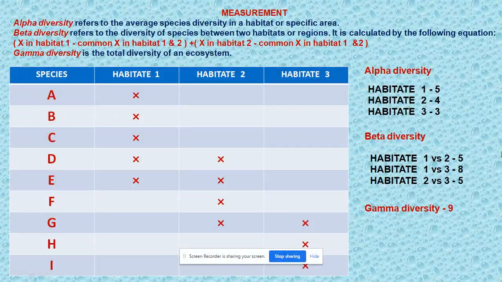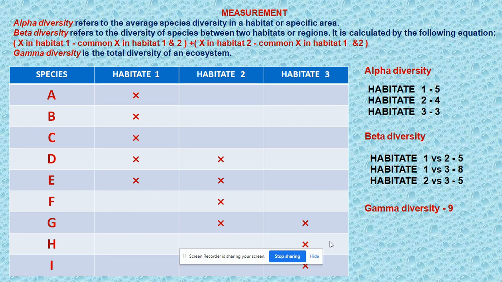If we want to measure alpha diversity, we compare all the species. What is alpha diversity? It is the average species diversity in a habitat or specific area. So for habitat 1, alpha biodiversity is 5 because 5 species are present. In habitat 2, this number is 4, and in habitat 3, this number is 3.